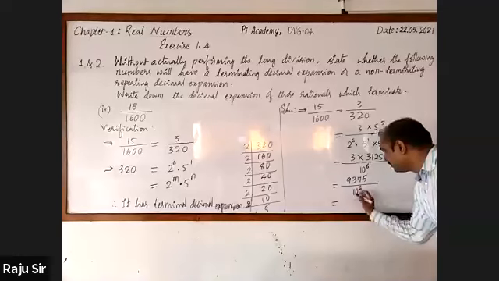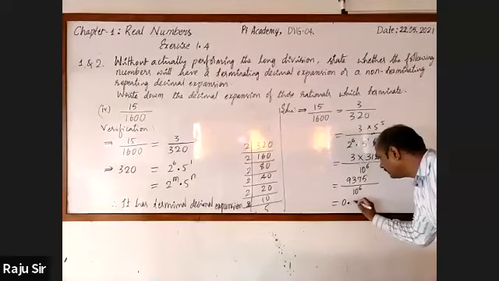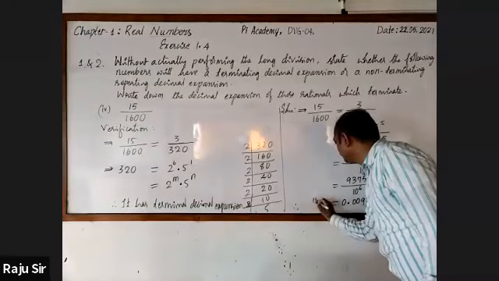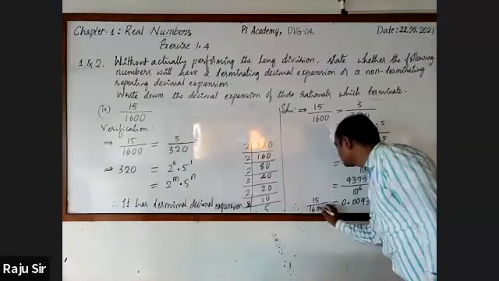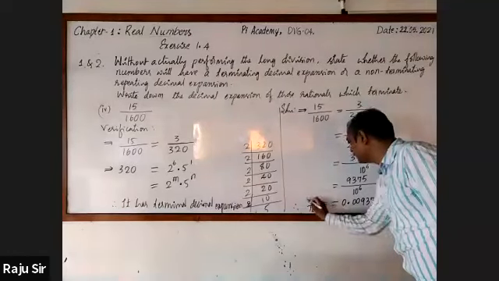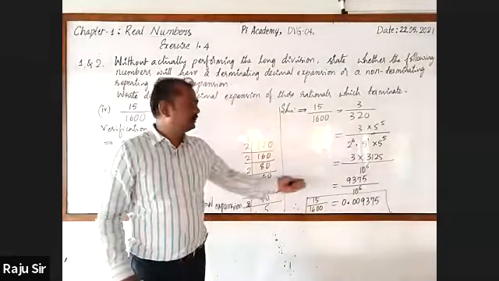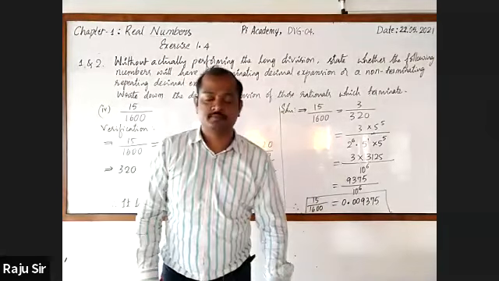We can write 0.00 because 10 raised to the power 6 is there. Here 937. So 15 by 1600 is 0.009375.